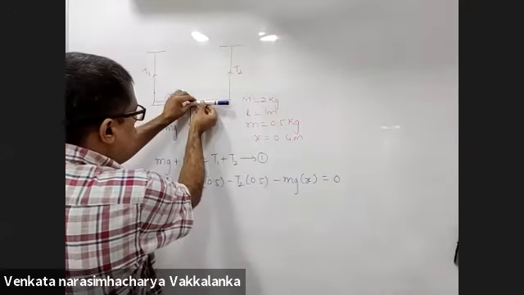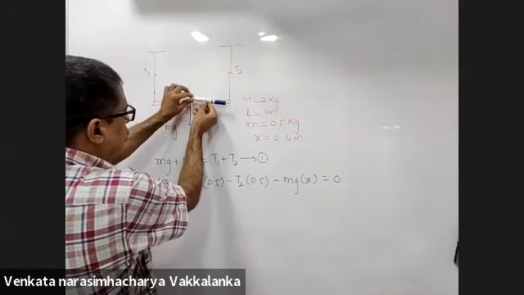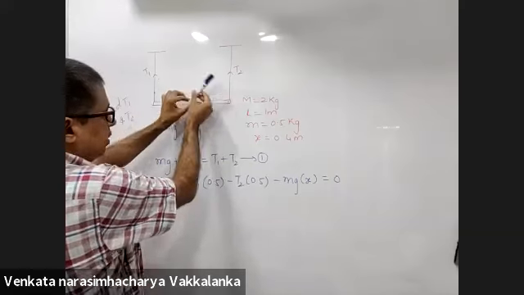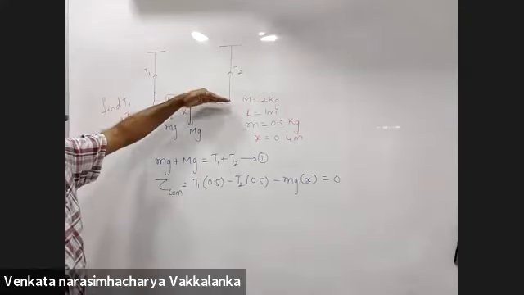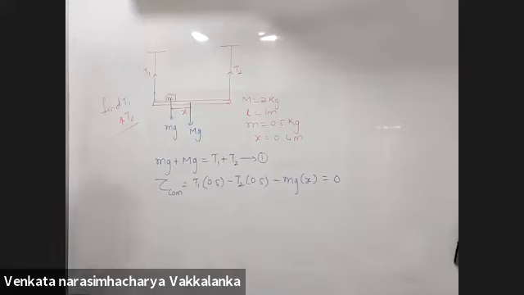So answer is coming out to be 1.05. T2 into 0.5 is anti-clockwise. Sir, we have taken torque about center, right?